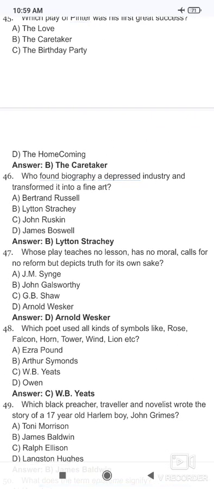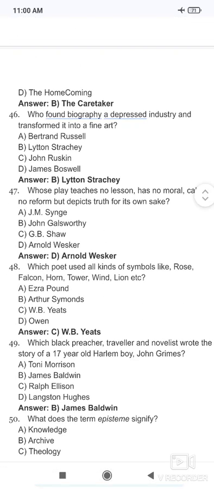Whose play teaches no lesson, has no morals, calls for no reform but depicts truth for its own sake? This is by Arnold Wesker. Arnold Wesker is also known for kitchen sink drama. You should learn about it. That is Arnold Wesker. Next, which poet uses all kinds of symbols like rose, falcon, horn, tower, wind, lion, etc.?